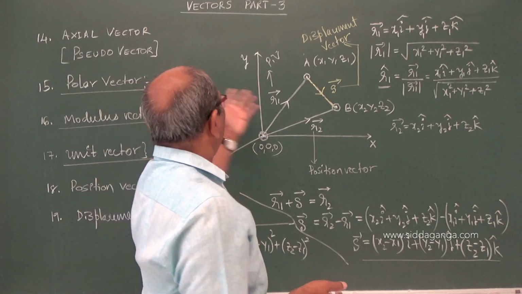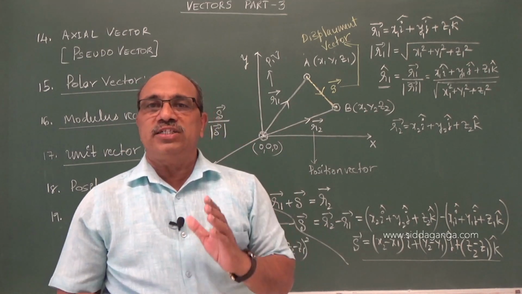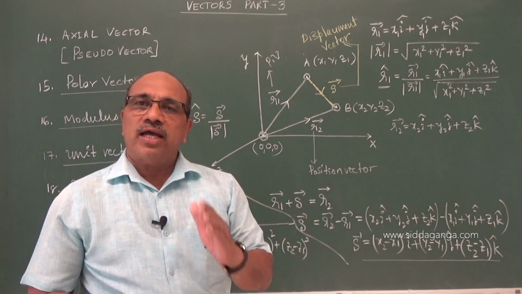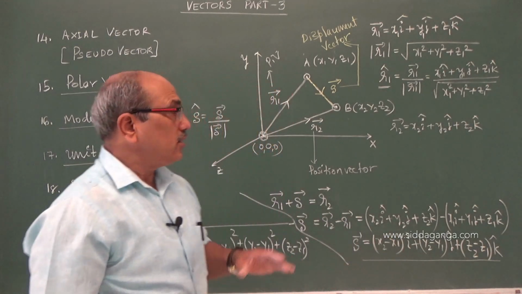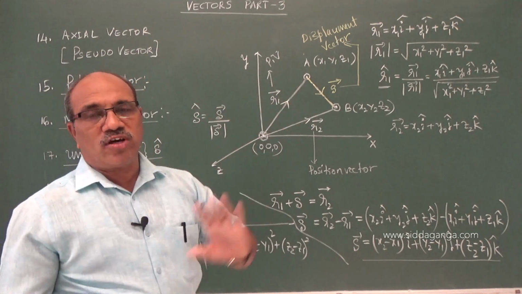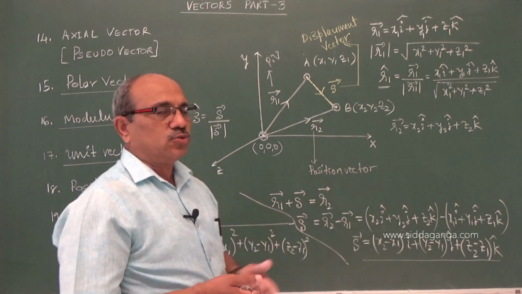And coming to polar vector, I told you it has an initial point and an end point. The point of application is clear, the magnitude is clear. In that case, we call them polar vectors. With one example I showed you.